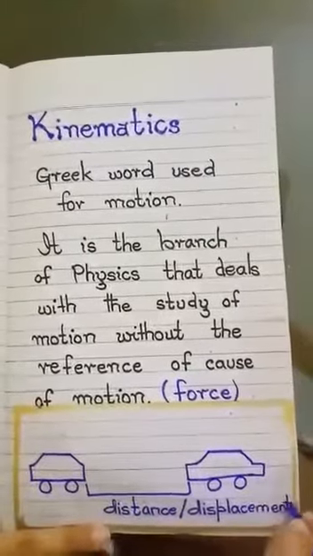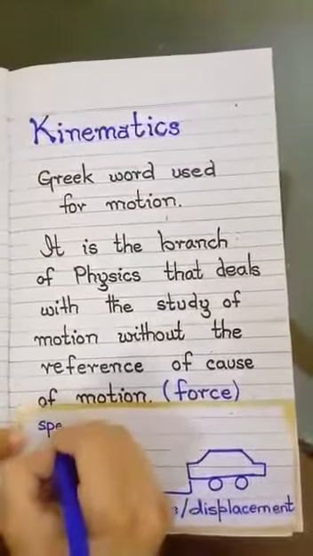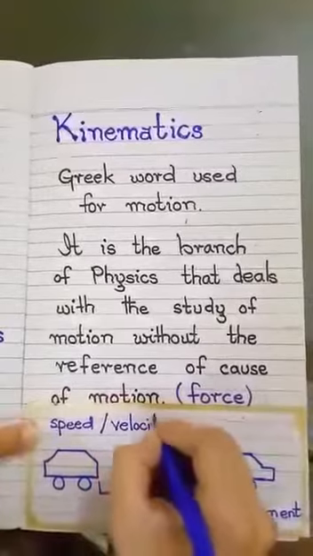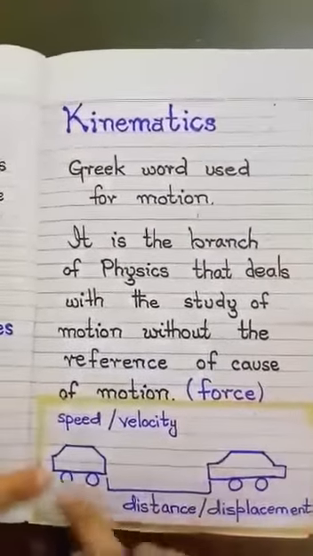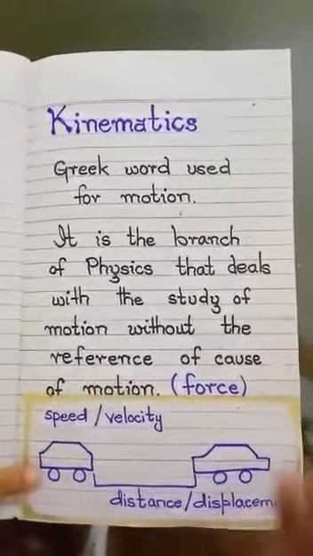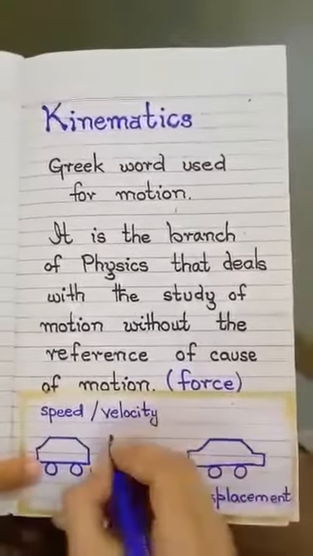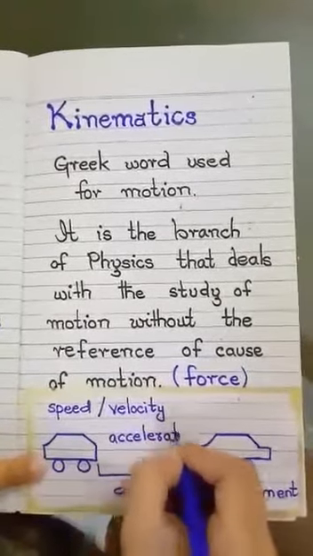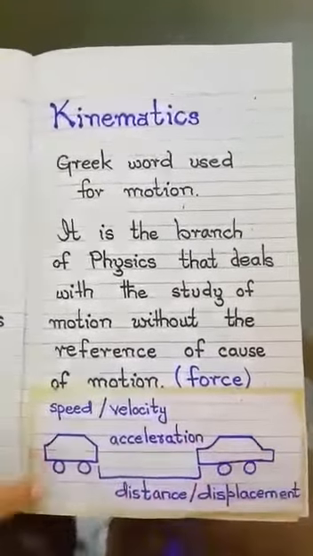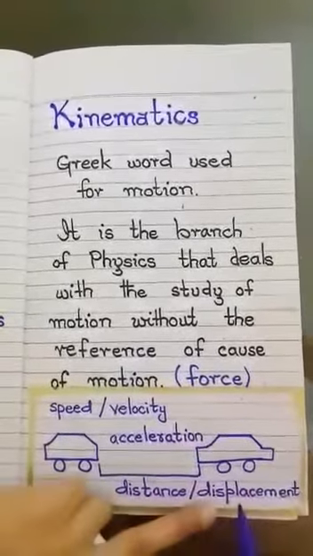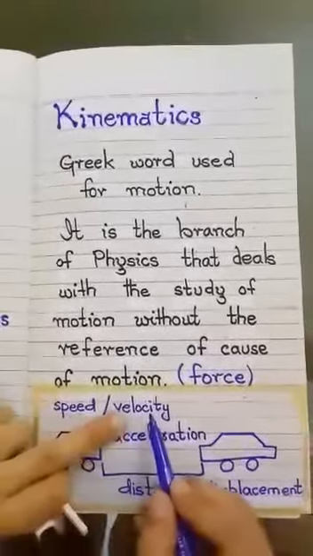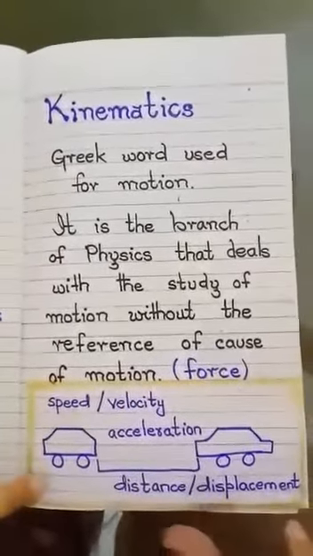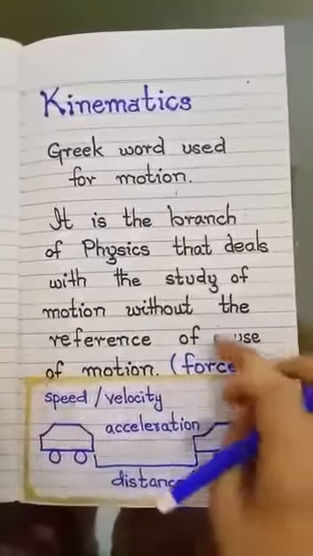And this car moves with some speed or velocity. When we add direction with speed, it becomes velocity. During the whole journey, the car moves with different velocities. And when the car moves with different velocities, acceleration is produced in it. So, in this chapter, we study distance, displacement, speed, velocity, and acceleration, but not the force. All these are the parameters of motion which are studied in this chapter, but we cannot study the force in it.